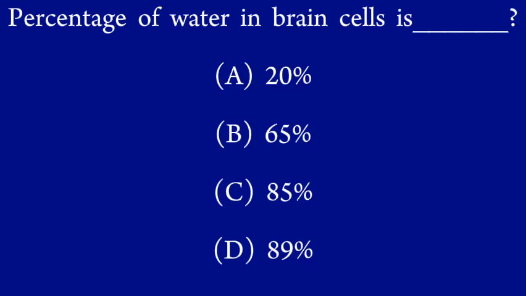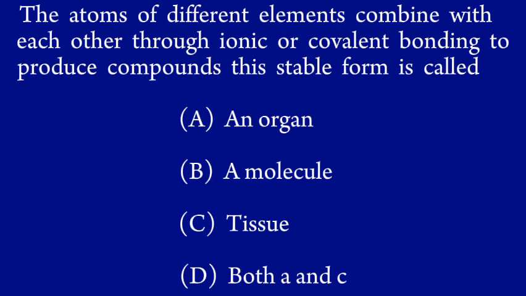Percentage of water in brain cells is: A. 20, B. 65, C. 85, D. 89%. The atoms of different elements combine with each other through ionic or covalent bonding to produce compounds. This stable form is called: A. An organ, B. A molecule, C. Tissue, D. Both A and C.